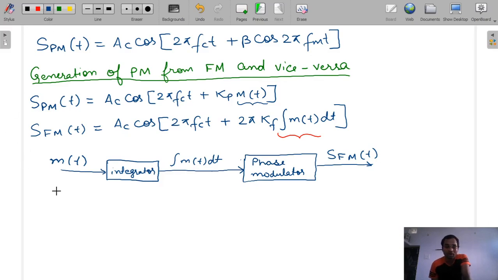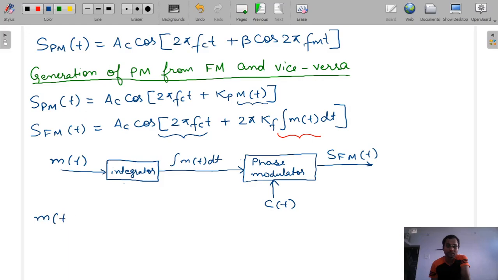In the phase modulator we also pass the carrier signal c(t), so the AC cos 2 pi fct term will also come, and the integration of m(t) dt will come because we are using an integrator. So done.